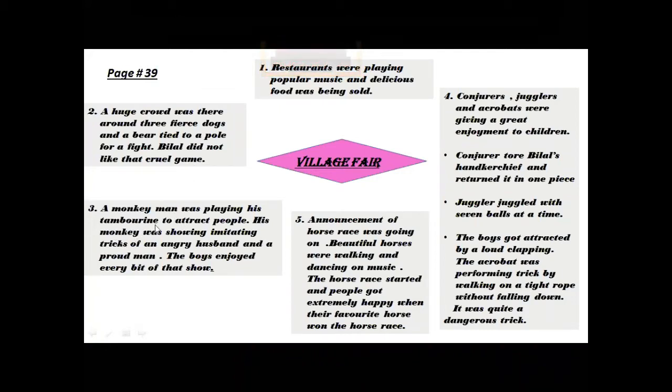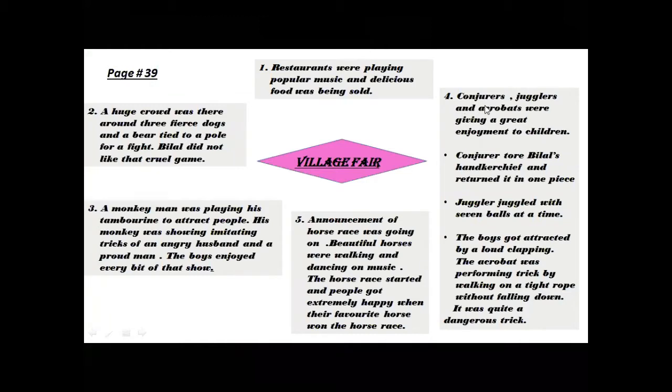Then they saw a monkey man playing a tambourine. A tambourine is an instrument which the monkey man uses to attract people. He makes the sound from the tambourine. It is a small wooden drum which has metal pieces that make the sounds. And his monkey was imitating tricks of an angry husband and a proud man. Means the monkey was entertaining the people by his tricks, and the boys enjoyed every bit of that show. Every bit means the boys enjoyed every trick the monkey showed in that show.